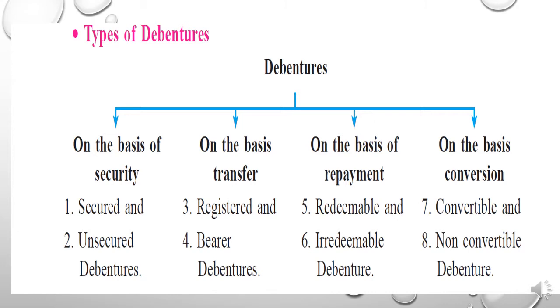Now students, we will learn the types of debenture. Debentures are classified into 4 categories on the basis of security. Security means safety. On the basis of transfer, means whether the debenture is transferable or non-transferable. On the basis of repayment, whether debentures are repaid on maturity or not. On the basis of conversion, whether debentures are convertible into any other form of instrument or not. So based on these 4 categories, there are 8 types of debenture. So let's see it in detail.